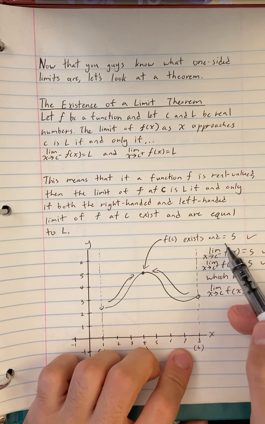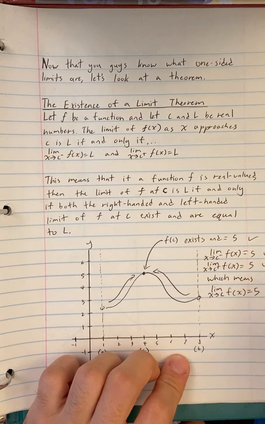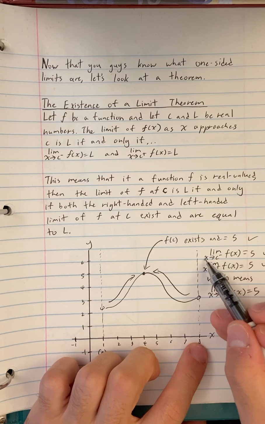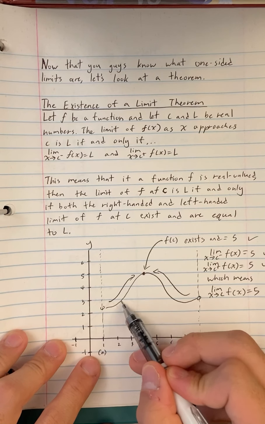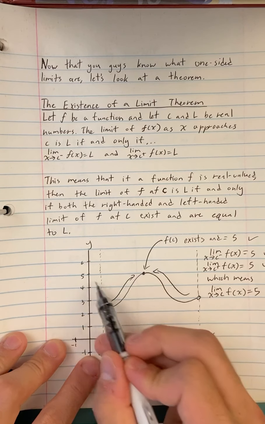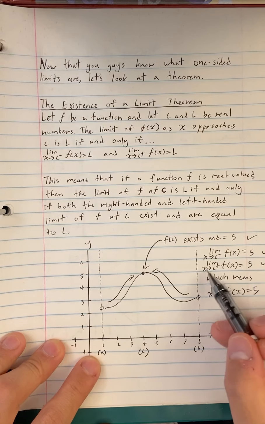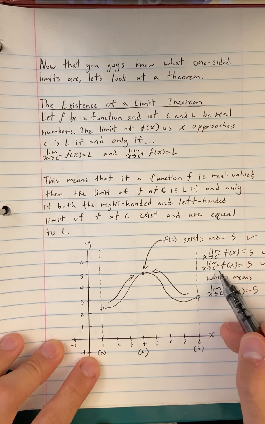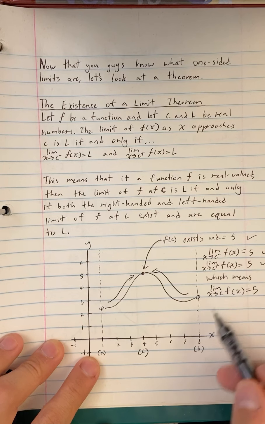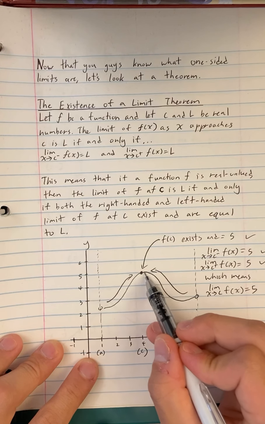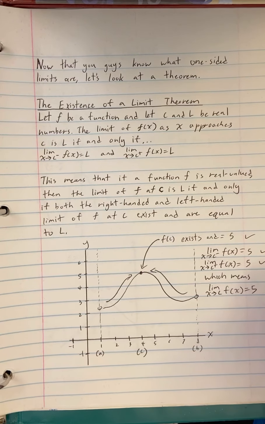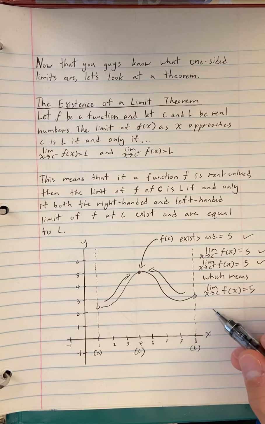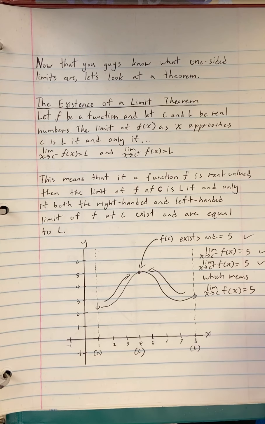So to see an example here, f of c already exists and it equals 5 over here. And if you follow the graph for the limit as x approaches c from the left, you can see that you meet over here, and that's also 5. And for the limit as x approaches c from the right of f of x, you follow here, and that's also 5. Since all three of them are 5, f of c exists, and both one-sided limits equal 5. This means that the limit as x approaches c of f of x equals 5.